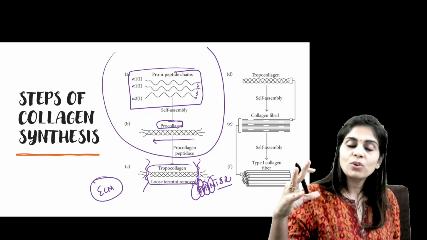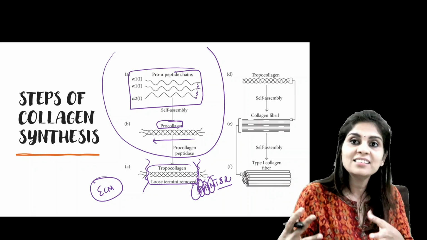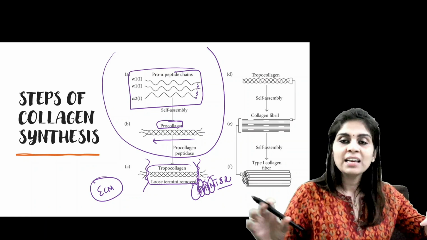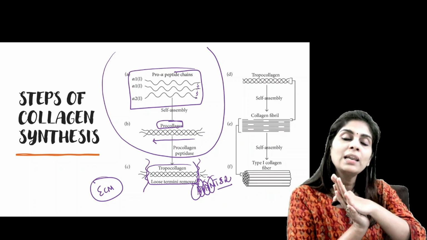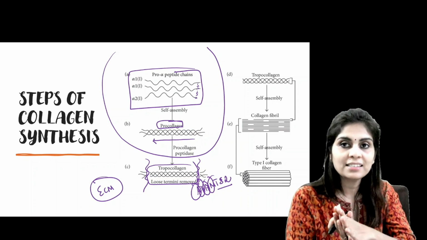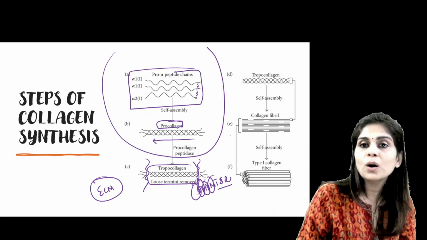Now this tropocollagen undergoes self-assembly. And how is this self-assembly done? As I said, they are arranged in a parallel array in a staggered pattern, and tropocollagen of one layer would overlap 3/4 of tropocollagen of the next layer. So such a self-assembly is done. And after self-assembly, this is how it looks.